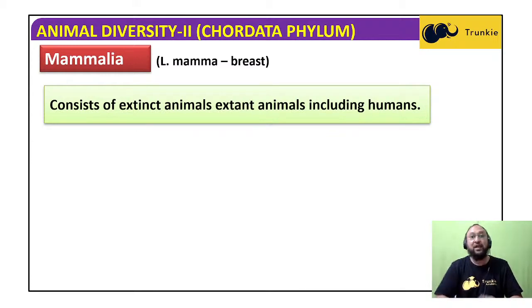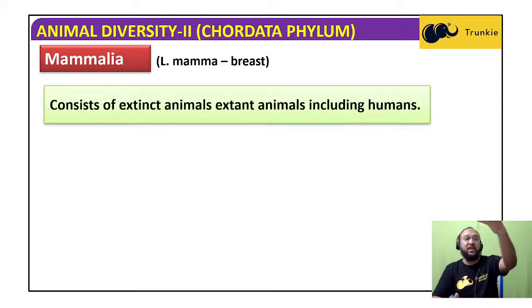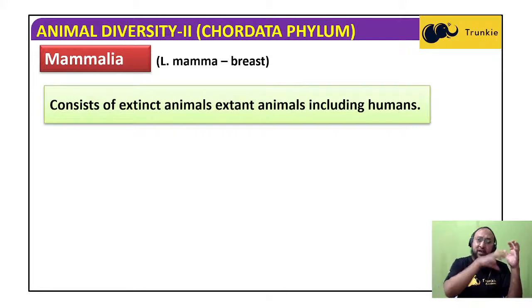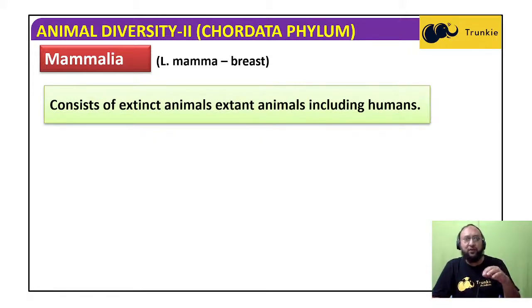Mammals are of three categories: prototheria, metatheria, and eutheria. Prototheria means monotremes, which lay eggs. Though they have some mammalian features, like the presence of hairs on their body, since they lay eggs, this indicates that these were in the line of evolution. So these are the connecting links between the reptiles and the mammals. So we can say that the mammals also evolved from the reptiles.